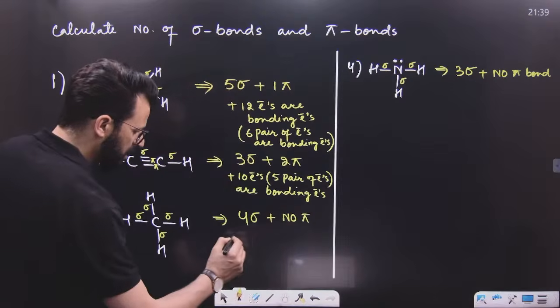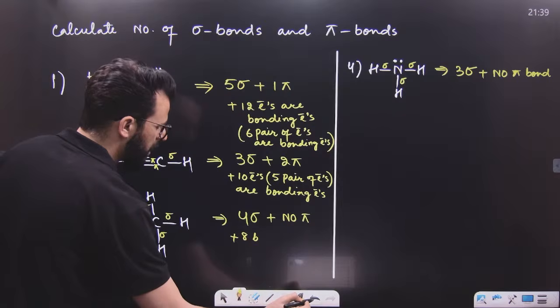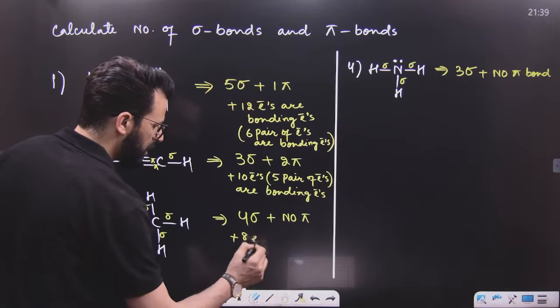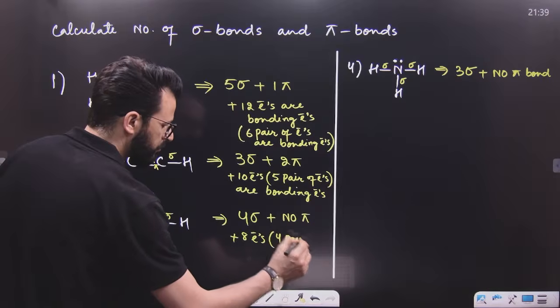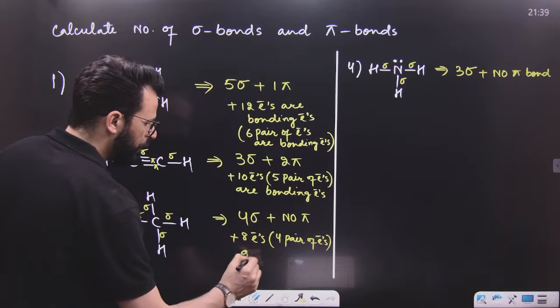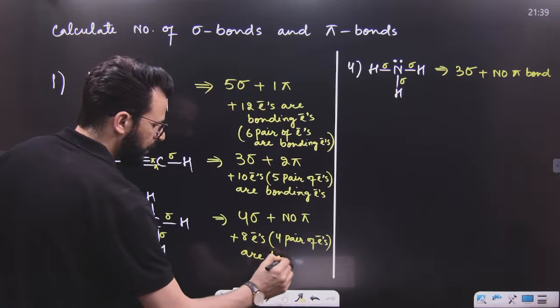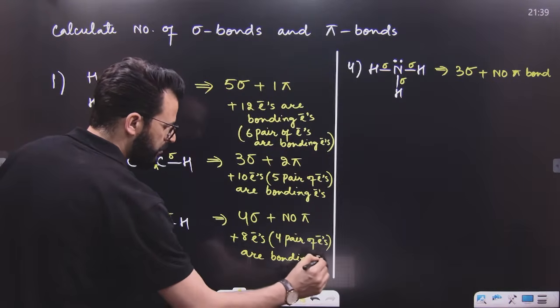So 8 electrons, or 4 pairs of electrons, are bonding electrons.